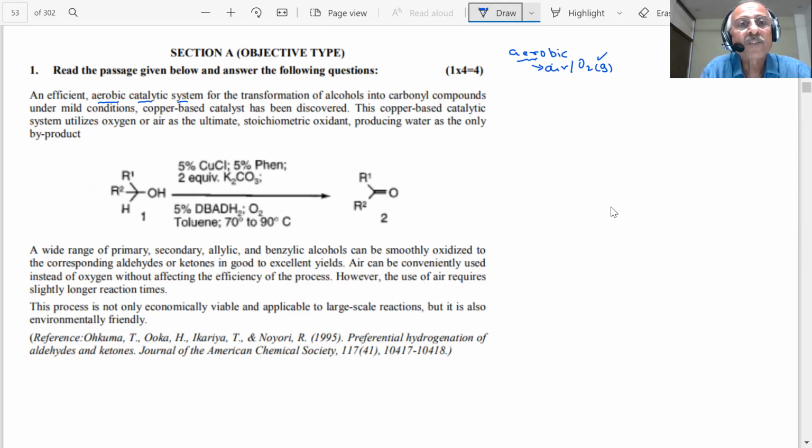Aerobic system for transformation of alcohols into carbonyl compounds. Students, important. I am putting alcohols. You know what alcohols are?